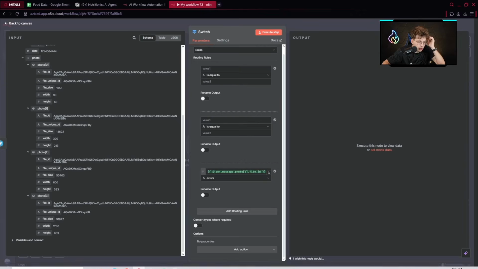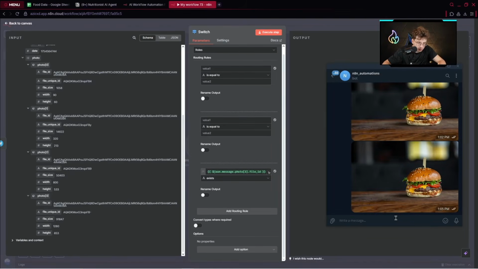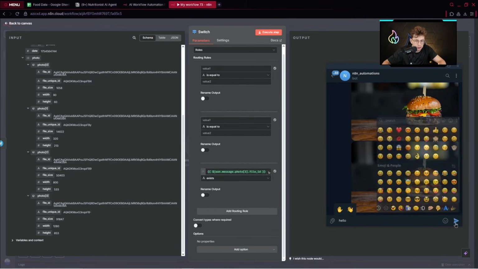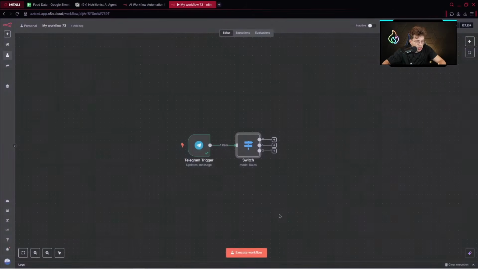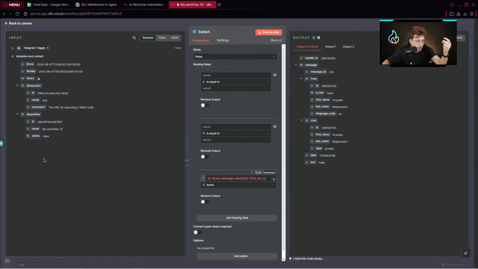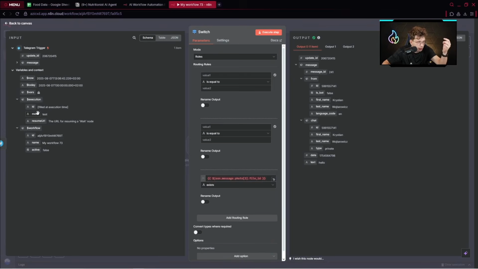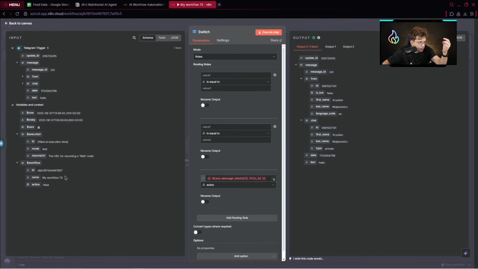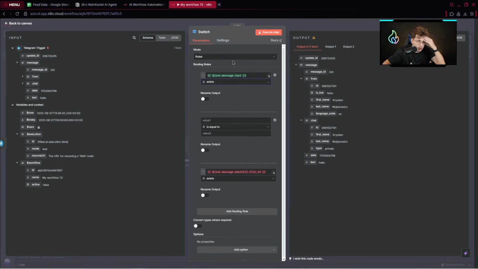Now we can provide the text inside the Telegram. So hello, and after I send it, I execute the workflow. You can see it doesn't exist, this specific variable for the photo. However, now we've got the text variable inside the Telegram. Where do we have it? Here in the message. Okay. So we can just pick this variable and put it right there. Now it exists, so we've got the text. We can just put it as exists.